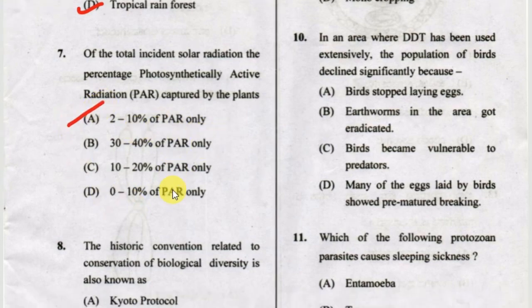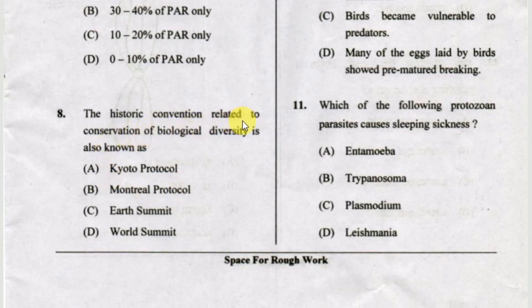Next one, the historic convention related to conservation of biological diversity is also known as option A Kyoto Protocol, option B Montreal Protocol, option C Earth Summit, option D World Summit. The correct answer is option C, Earth Summit.